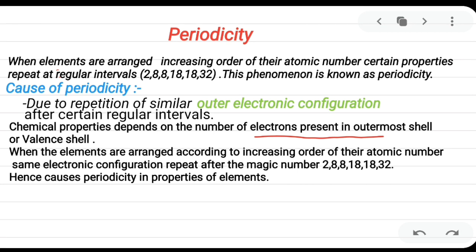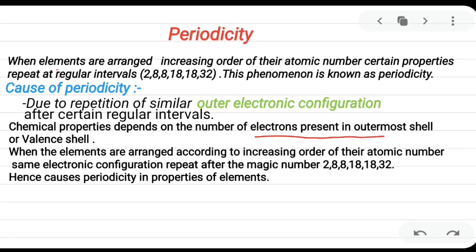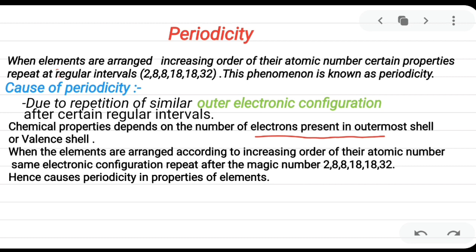Chemical properties depend on the number of electrons present in the outermost shell, because only the valence electrons take part in chemical bonding and chemical reactions. So when we arrange the elements in increasing order of their atomic number, the similar outer electronic configuration repeats after the interval of 2, 8, 8, 18, 18 and 32. Hence, the chemical properties also repeat. This is the cause of periodicity.